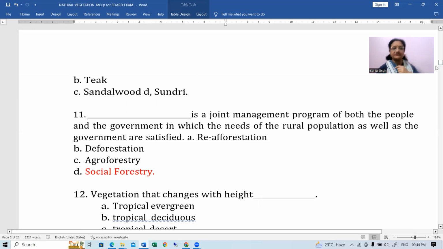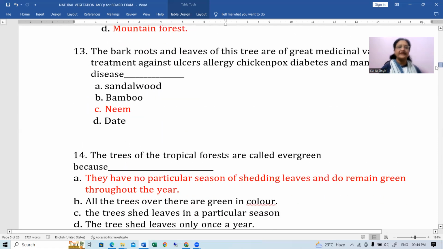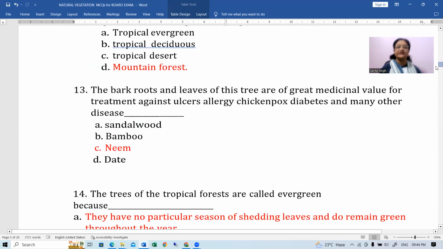Next question is vegetation that changes with height. Yes, vegetation that changes with height is actually called mountain forest. Next, bark, roots, and leaves of this tree are of great medicinal value for treatment against ulcers, allergy, chickenpox, diabetes, etc. That is neem. Okay. We all know it very well.